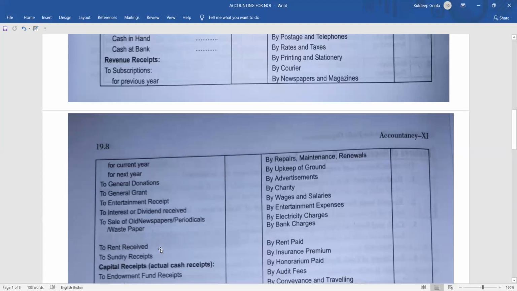Then receipt of rent. Generally, the clubhouse has a big auditorium, and many times people hire that auditorium for family functions. If they hire your auditorium, they are going to provide you a certain amount of rent. So the rent that you get from there is also your revenue income. Then coming to the next one, it is sundry receipts. Sundry receipt means all the other small receipts, small income that your club or your NGO is receiving. That will be coming under sundry receipt.